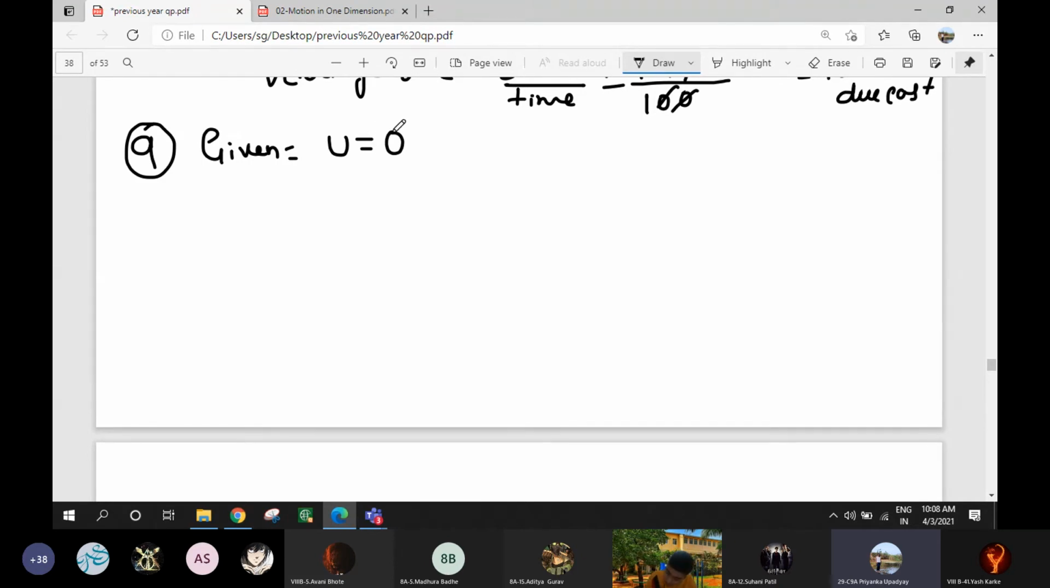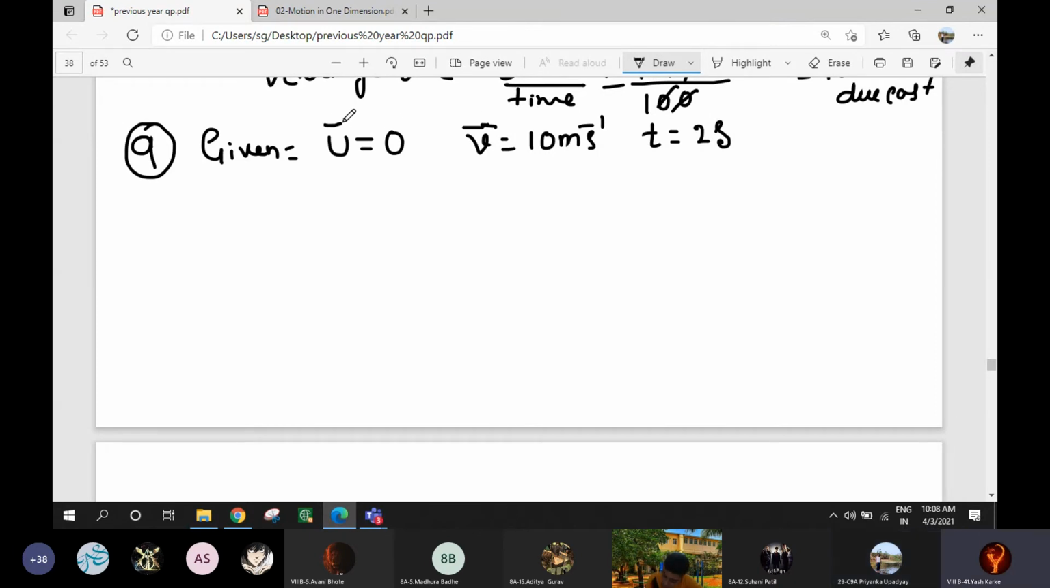Acquires a velocity of 10 meter per second. What is this 10 meter per second? V is equal to final velocity, 10 meter per second. It is final velocity, in time t is equal to 2 seconds. Are you understanding? There should be an arrow above V, right?